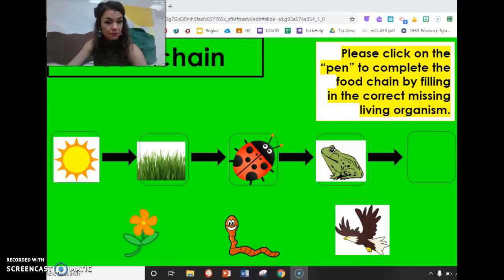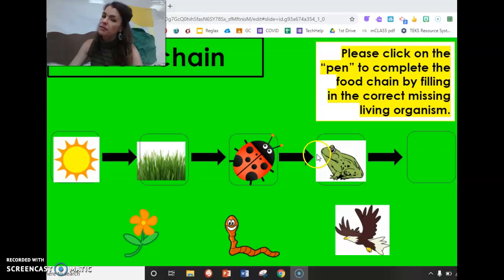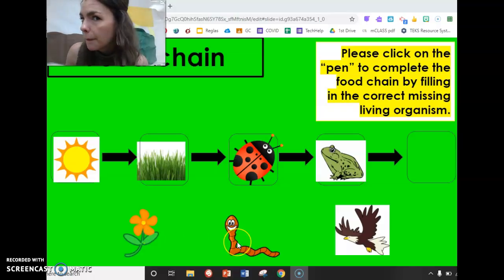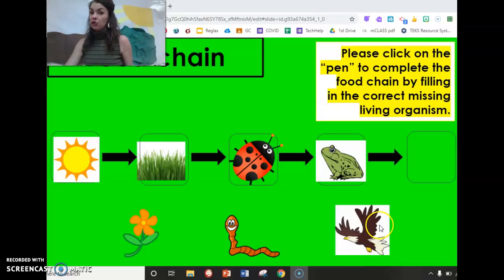The mouse would be perfect in this food chain. Here comes another example. We have the sun shining on the grass. The ladybug gets energy from the grass. The frog gets energy from the ladybug. Now look at your options. Which organism goes in the final box, the top predator of this food chain? The flower is going to eat the frog. The worm is going to eat the frog. Or the eagle will eat that frog. Raise your hand for flower. Raise your hand for worm. Raise your hand for eagle. Ding, ding, ding! You know that eagle is a big predator to swoop in and eat the frog.